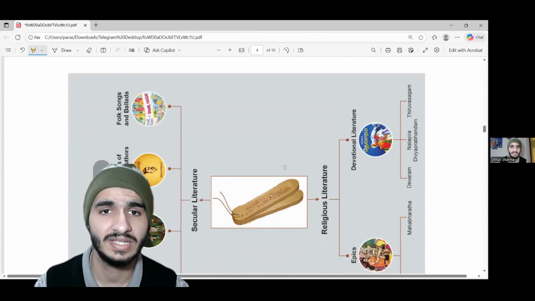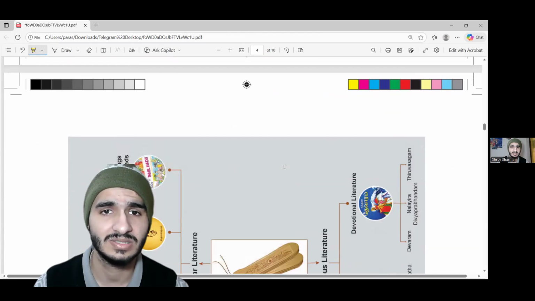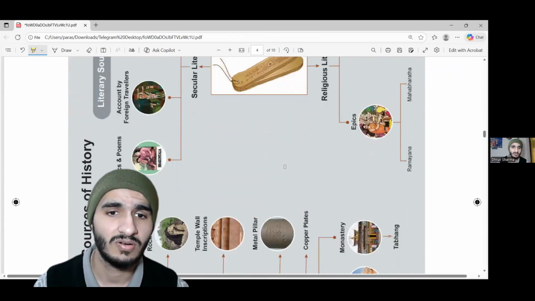We just learned why these people were painting. These people were painting because the writing system had not yet evolved in a structured way as it is today.